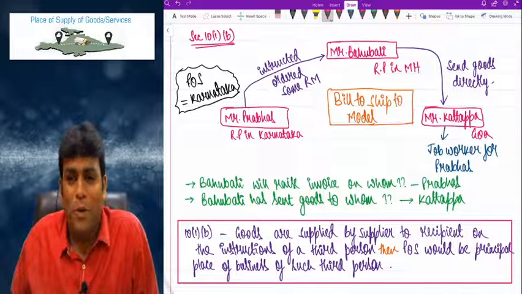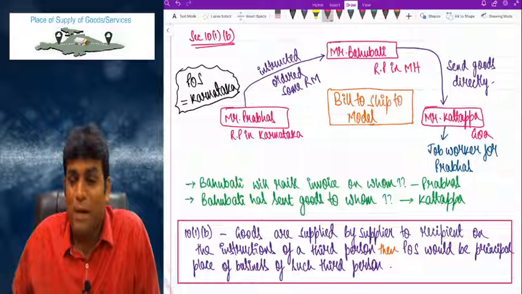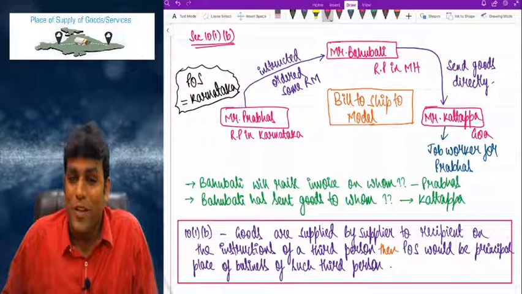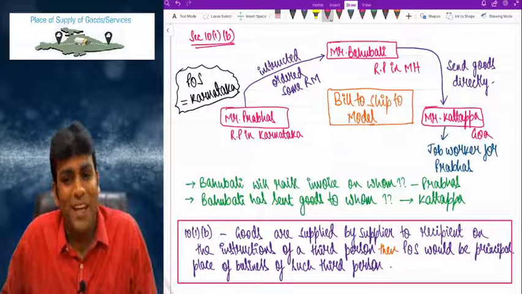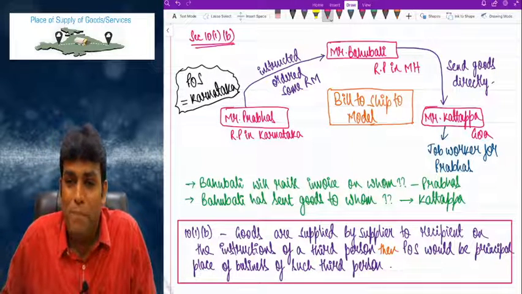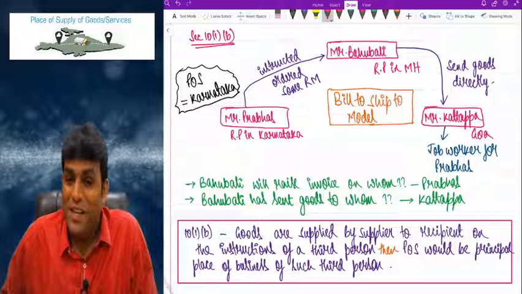So the concept in that box is what, my dear friends? If the goods are supplied by supplier to the recipient on the instructions of a third person, then place of supply would be principal place of business of such third person.